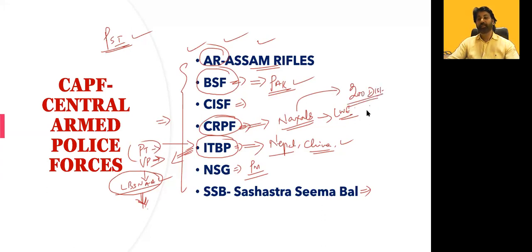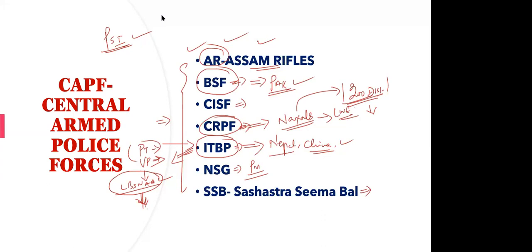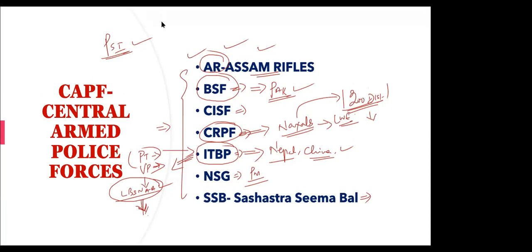Totally, how many districts do we have, approximately? How many districts do we have in India? Anyone? Approximately, anybody can give the number. No idea, sir. 644.